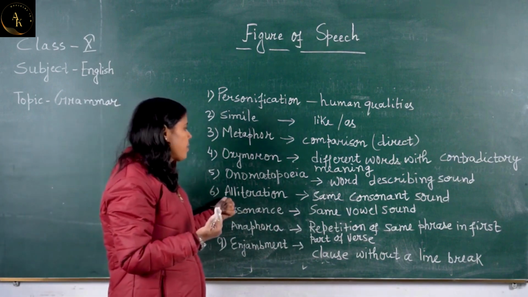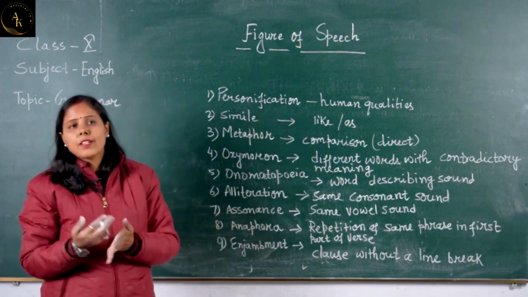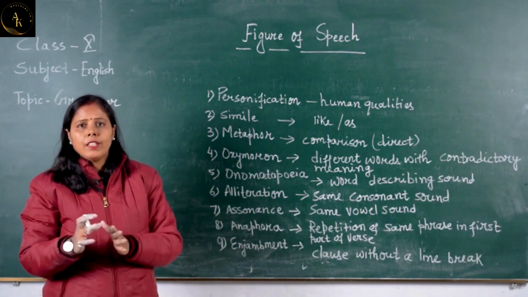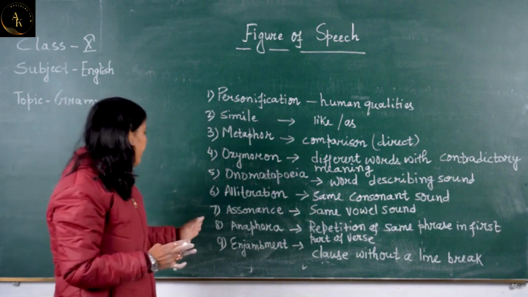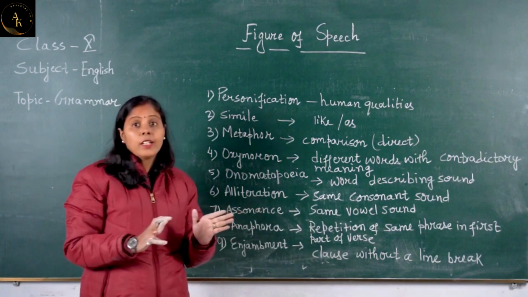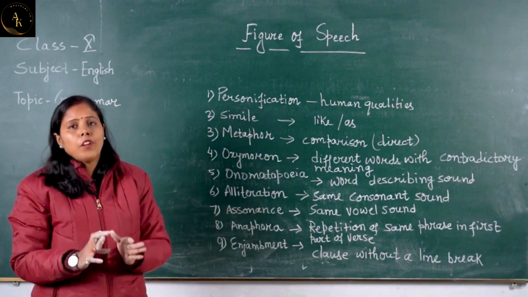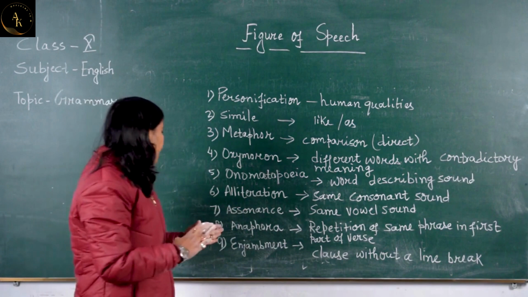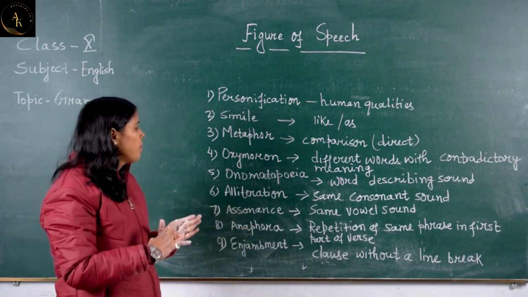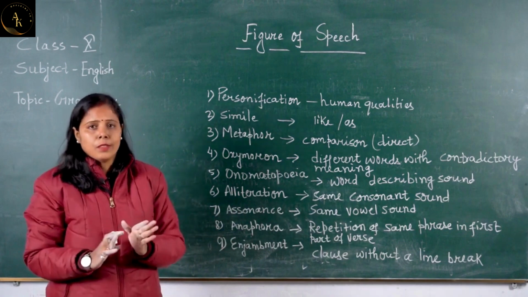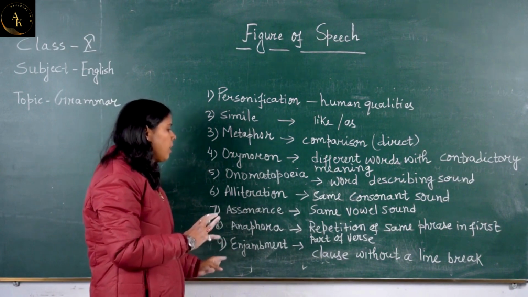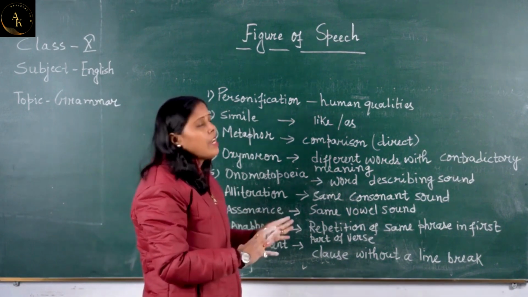Next one is alliteration. The sixth point is alliteration. That is the repetition of same consonant sound at the beginning of the word in a line of a verse. Then moving to the next, it is assonance. There we see the repetition of vowel sound. And the next one is anaphora, that is repetition of same phrase in first part of verse. And the last one is enjambment. There we can see clause without a line break.